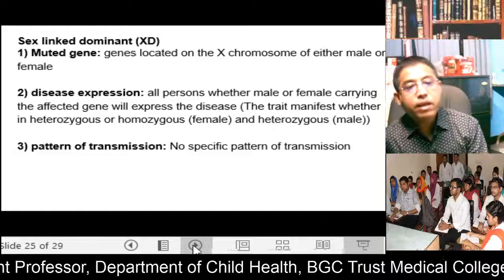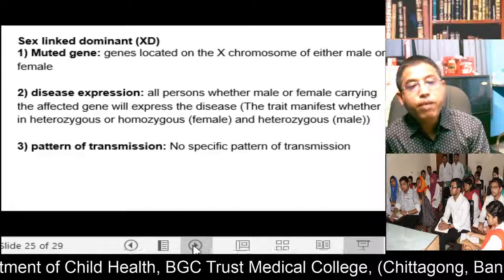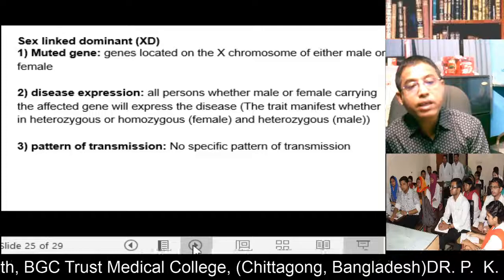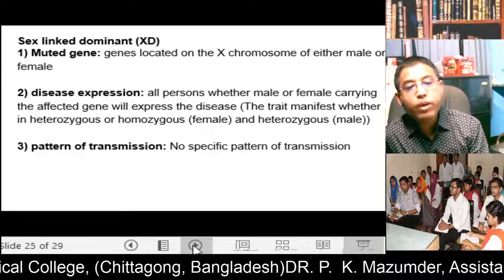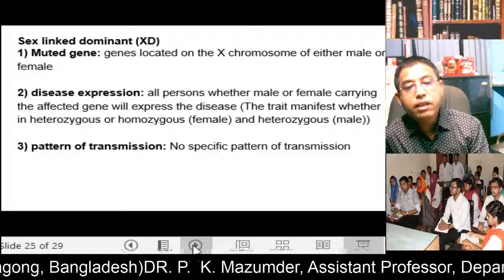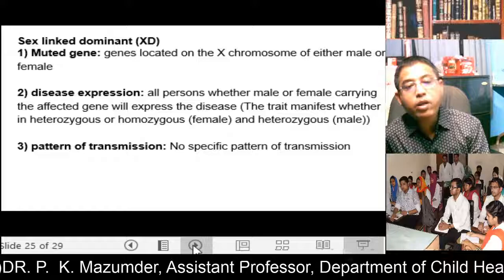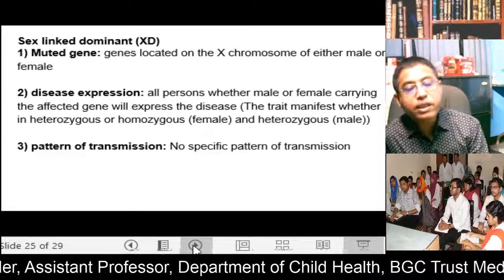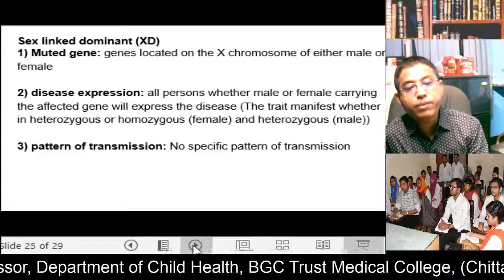Now X-linked dominant. The mutated gene is located on the X chromosome of either male or female, but this gene is dominant, so only one mutated gene is sufficient to express the disease. All persons, whether male or female, carrying the affected gene will express the disease. The trait manifests in heterozygous or homozygous females and heterozygous males. That is, only one dose of the mutated gene is sufficient to express the disease.